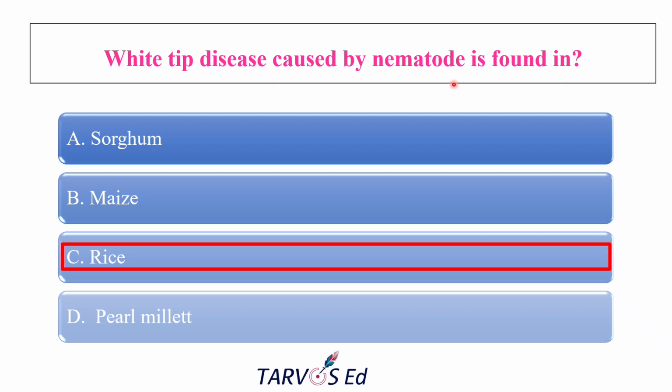So panicle emergence will be very poor, grains become very chaffy and yield will drastically drop. Okay, and sorghum is usually affected by sorghum nematodes like Heterodera sorghi and all, but not white tip. Maize also is not relevant to this. So the correct answer is rice.